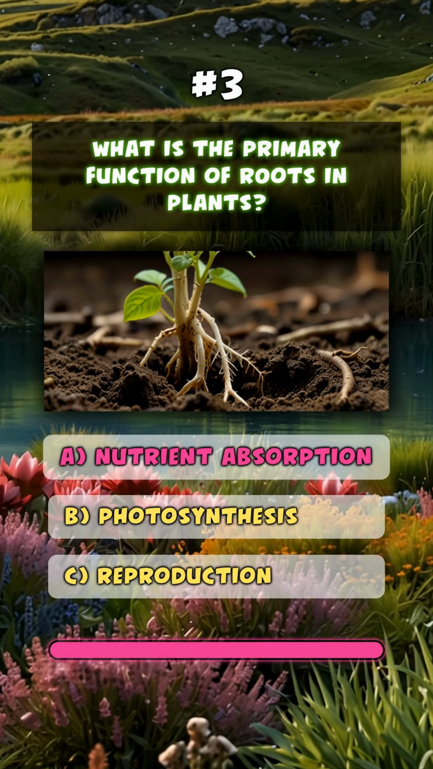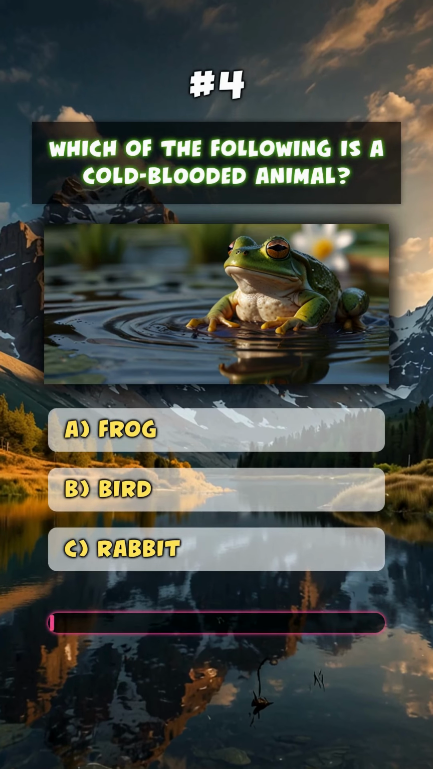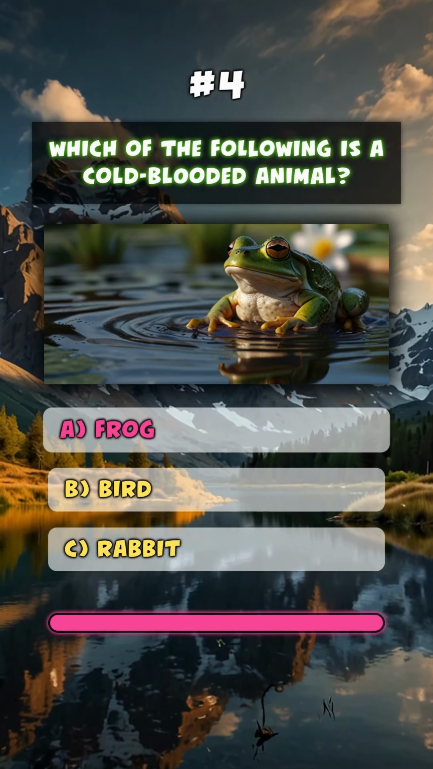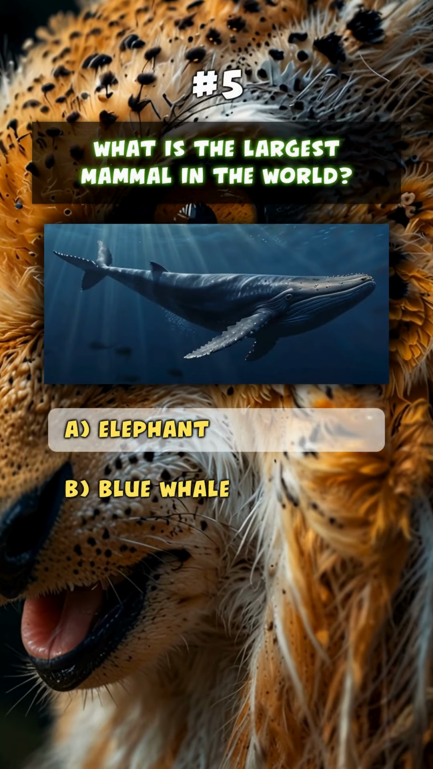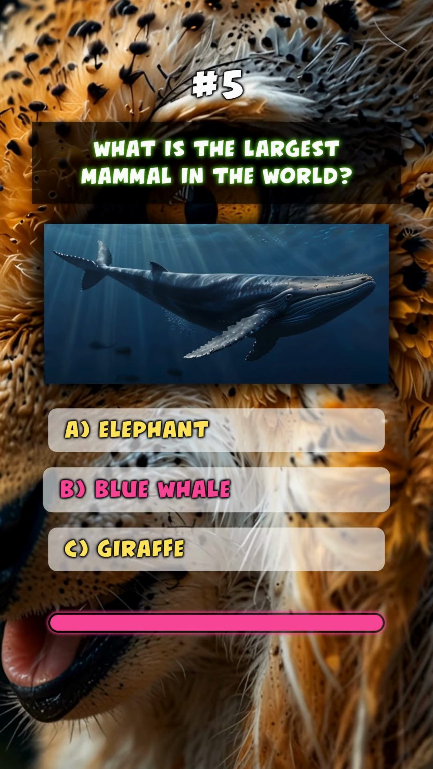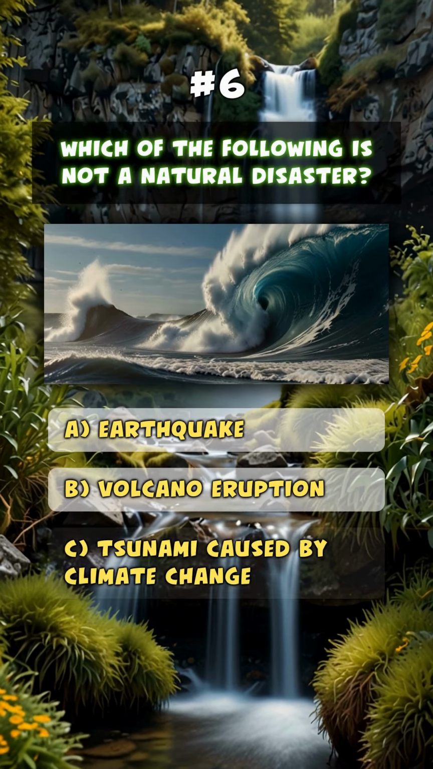A. Nutrient absorption. Which of the following is a cold-blooded animal? A. Frog. What is the largest mammal in the world? B. Blue whale. Which of the following is not a natural disaster?